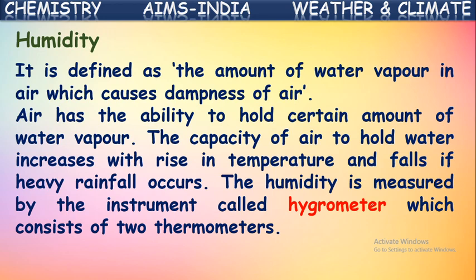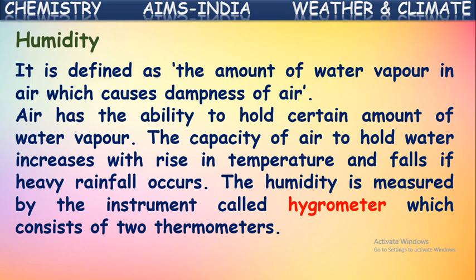The amount of water vapor present in the air is called humidity. It causes some dampness to the air. Air has the ability to hold a certain amount of water vapor. Yes, some amount of water vapor will be in the air at any time. The capacity of air to hold water increases with the rise in temperature.